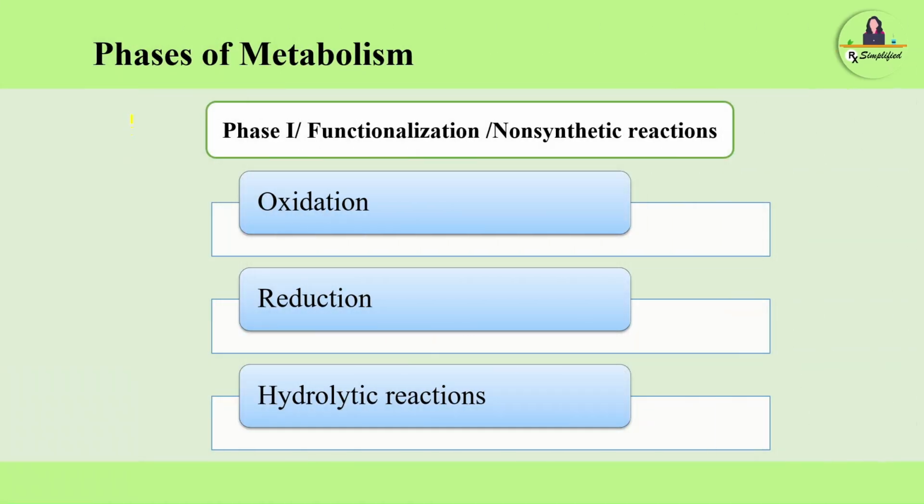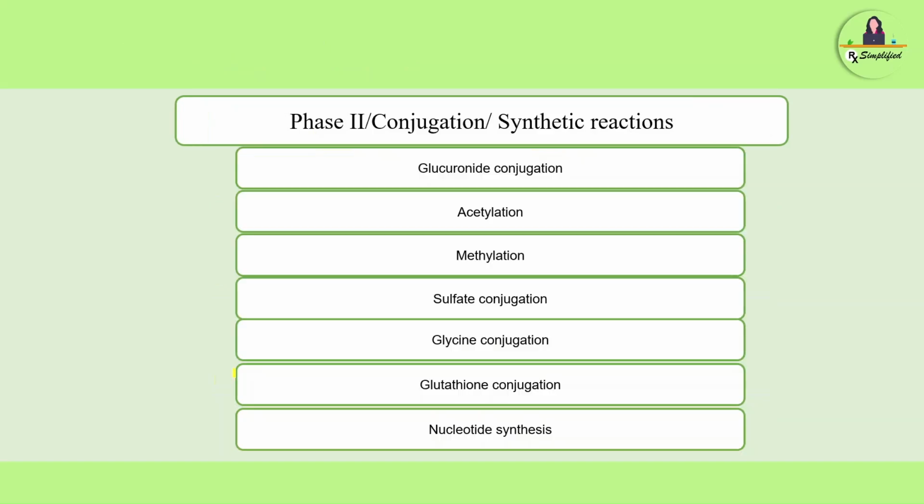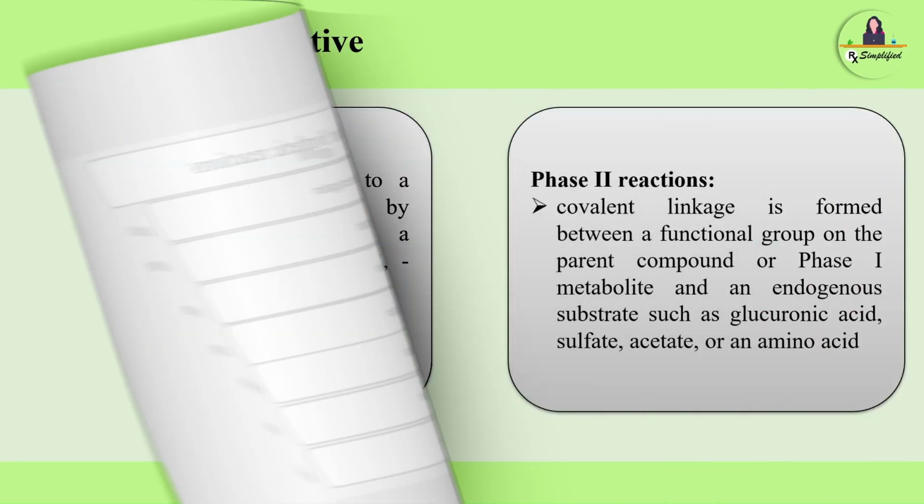Next, metabolism is classified into two phases. Phase 1 metabolism reaction is also known as functionalization reaction or non-synthetic reaction. Examples of phase 1 reactions are oxidation, reduction and hydrolytic reactions. Phase 2 metabolism reaction is also known as conjugation or synthetic reactions. These are the examples of phase 2 metabolism reactions: glucuronide conjugation, acetylation, methylation, sulfate conjugation, glycine conjugation, glutathione conjugation and last is nucleotide synthesis.